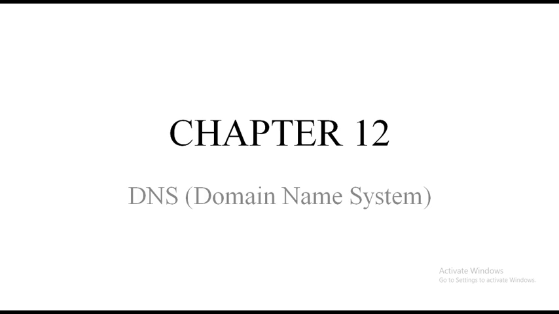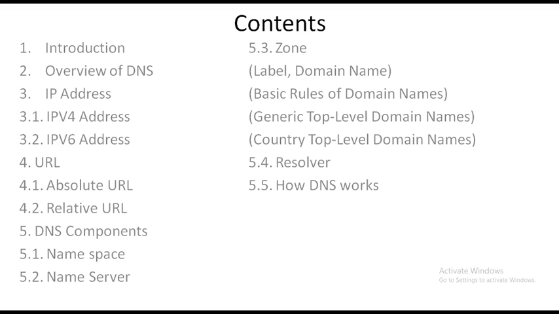So, what are all the contents we are going to see for this chapter? These are all the contents we are going to discuss today. Introduction about DNS, overview of DNS, IP address. What are the types of IP address there are? URL, types of URL, DNS components, how many components are there in DNS.